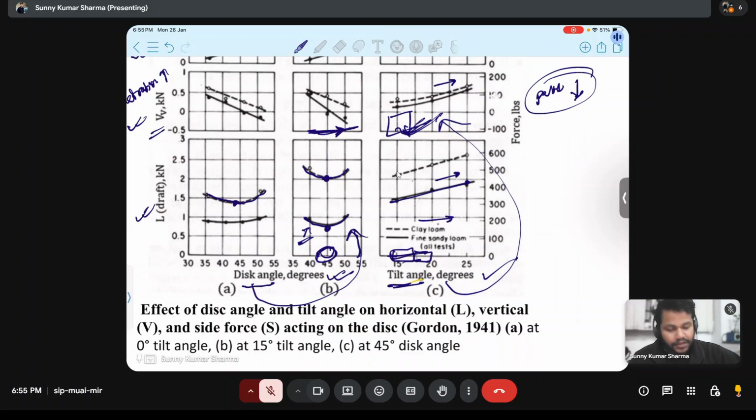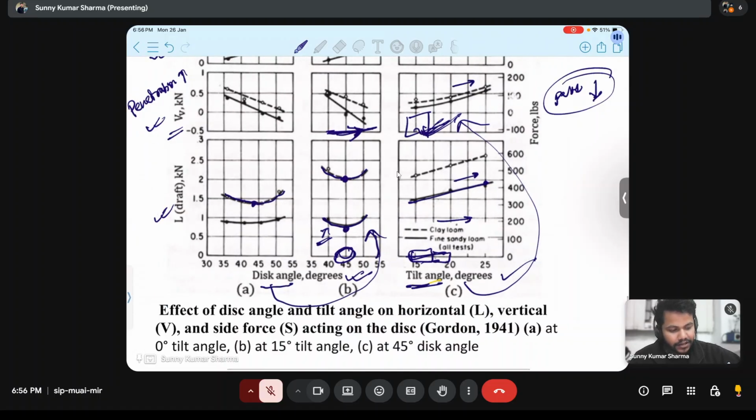But all have effect on everyone. So what will be the effect on penetration of disk angle, that you can explain. Penetration increases with increasing disk angle, and penetration decreases when tilt angle increases.